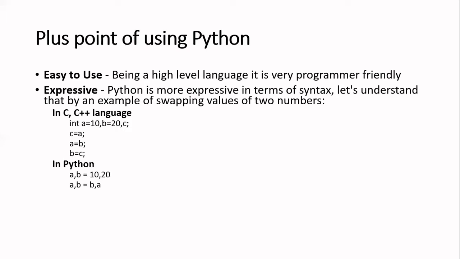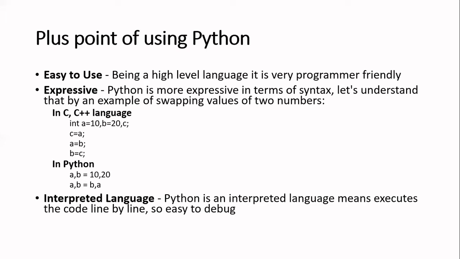But in Python, the swapping is simple. You write A comma B is equal to 10 comma 20. That means A is equal to 10, B is equal to 20, and then in the next line you write A comma B is equal to B comma A. That means the values of A and B are swapped. Now the value of A will be equal to B and the value of B will be equal to the previous value of A. That is why we say it is more expressive, it expresses itself, and that is why it is easier to understand. So these are some of the general features of a high level language.